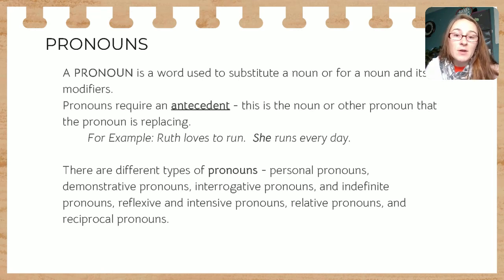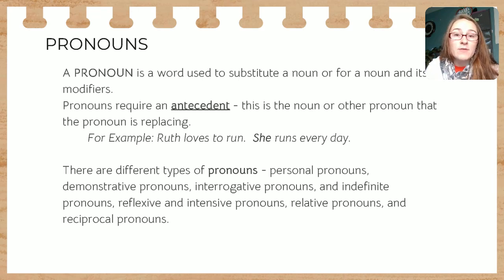The one important thing, though, is that we also need to talk about antecedents. So the pronoun antecedent is the noun that the pronoun is replacing. So, for example, Ruth loves to run. She runs every day. She is referring to Ruth. And so it's really important that your pronouns and your antecedents match. So sometimes working with students, right, they may write a sentence, Sally and I went to the store. She laughed the entire time. My pronoun doesn't match my antecedent. So I either need to say that Sally laughed the whole time or we laughed the whole time.